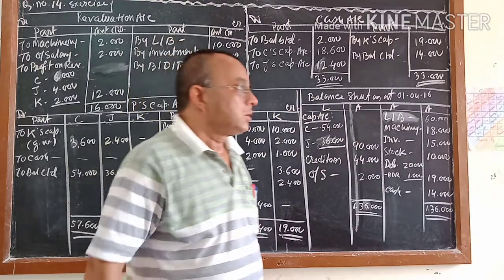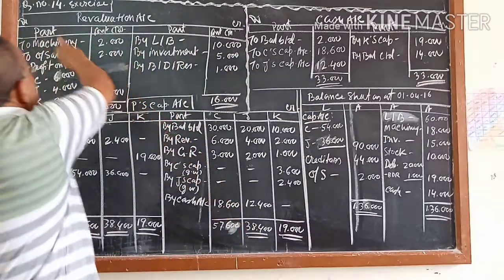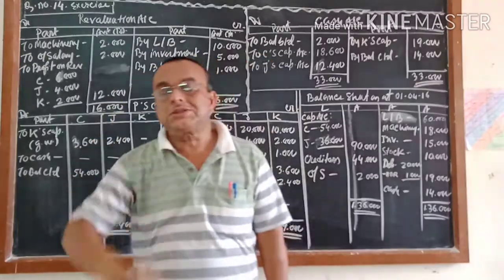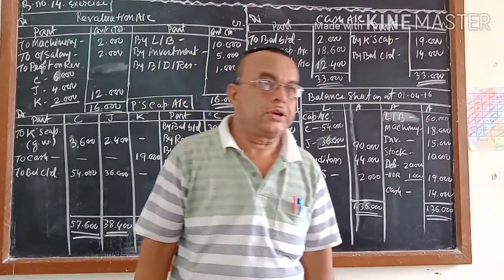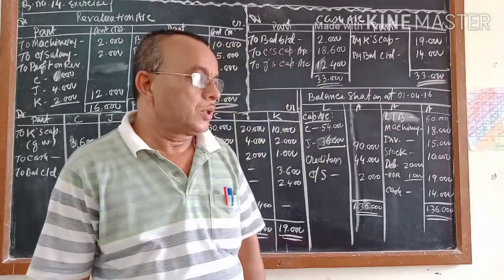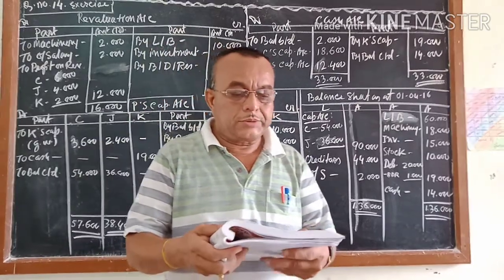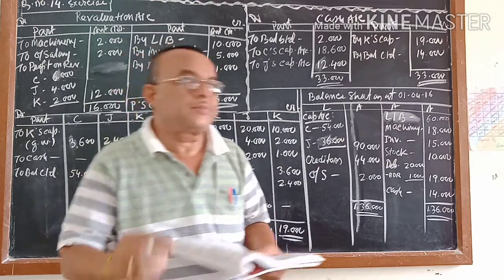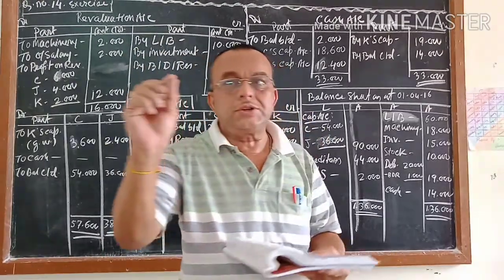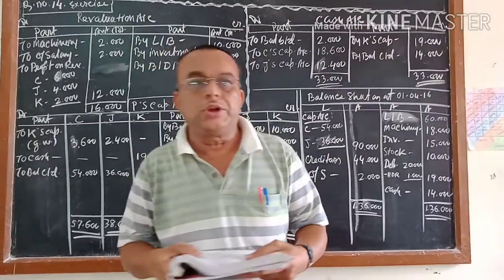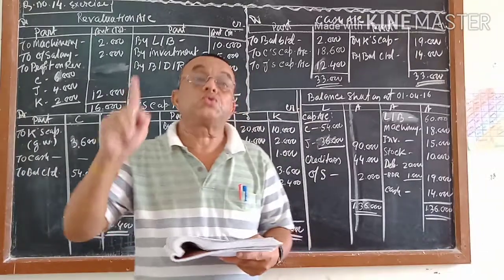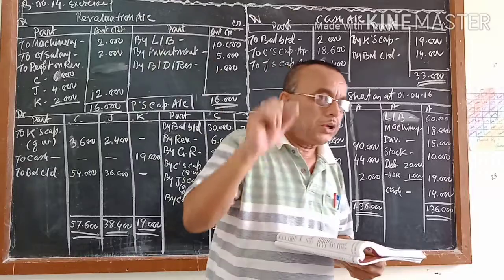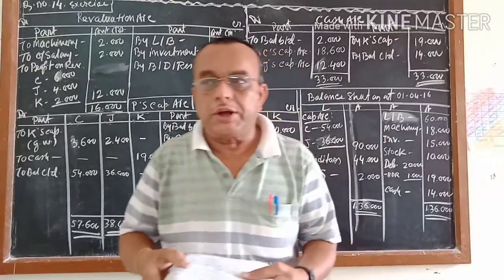Today I have selected question number 14 because its last adjustment is something different, and I know that one. From the questions given, 80% you will be able to do, but 20% you will feel difficult. Due to this 20%, you should not lose the 8 marks. So, to understand this particular point, I have to solve this one.